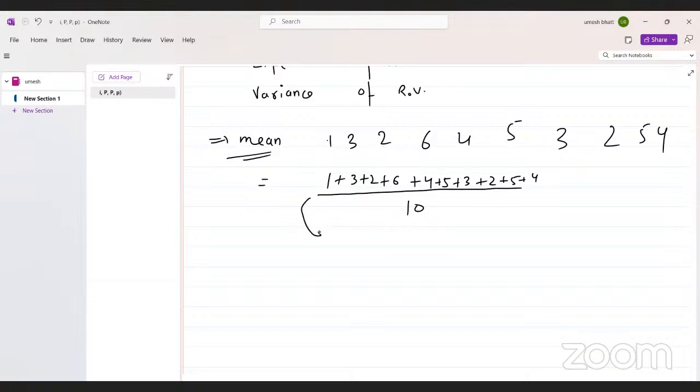Now I can split this sum as: how many times does one occur? Only one. How many times does two occur? Two, so 2 into 2. How many times does 3 occur? 3 into 2.